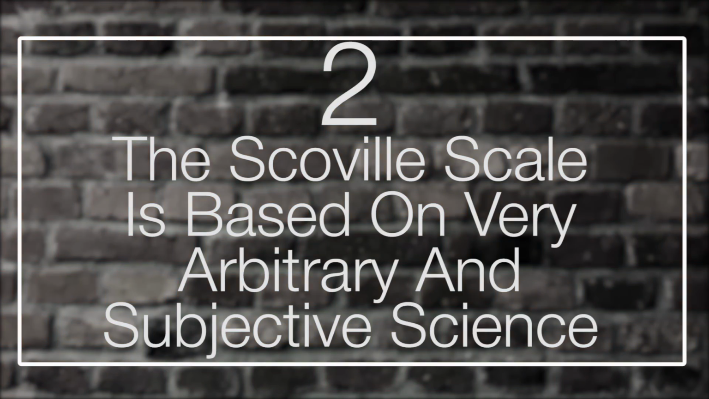Number 2. The Scoville scale is based on very arbitrary and subjective science. A few years ago, the world became obsessed with heat. Hot peppers, hot sauces, and even spicy Cheetos became a pop culture phenomenon. The popularity of Hot Ones, the talk show in which guests eat hot wings, shows it's still going strong, and the Scoville heat unit has been our only way of understanding how hot these things are, despite the fact that it's very unscientific and subjective.